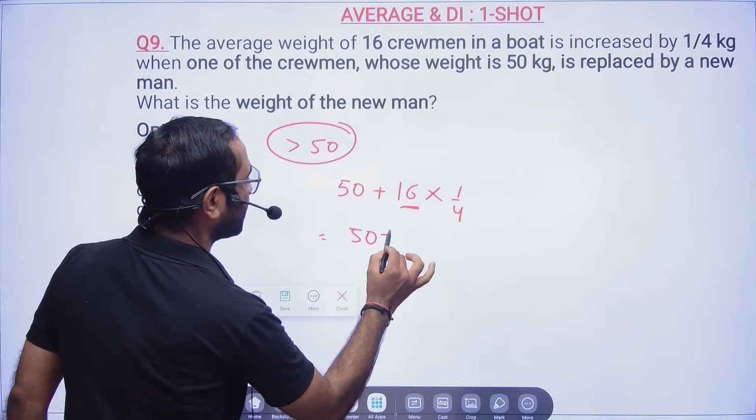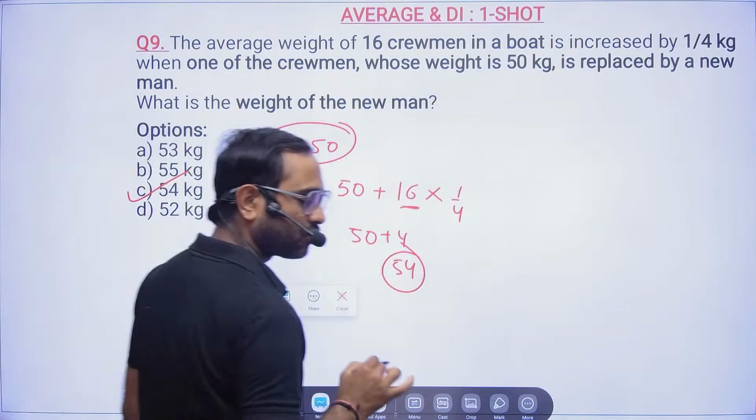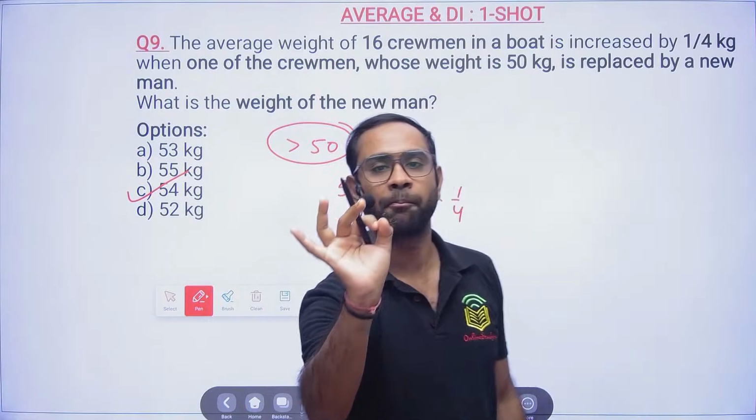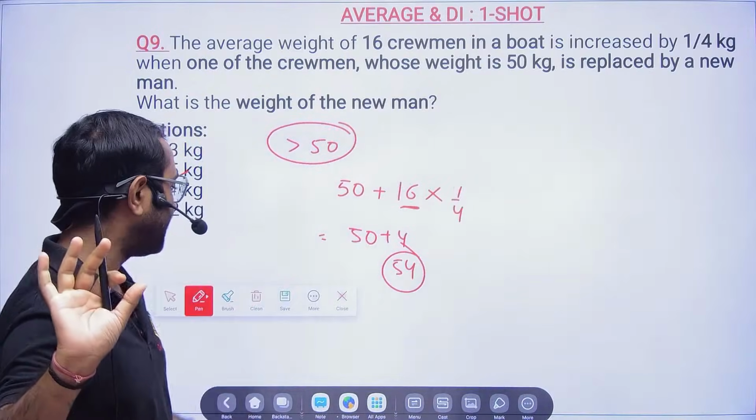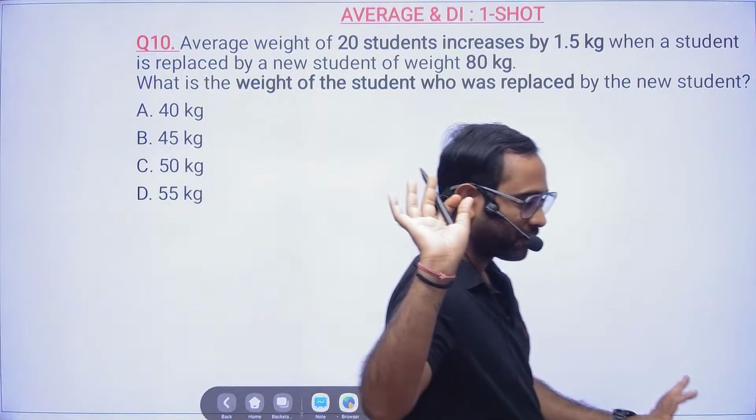Sir, what did you tell us? That is a wonderful technique, wonderful trick, and that's what I told you in the beginning, that I will make average very, very simple. At the end of this session, you will be able to solve all varieties of the questions.